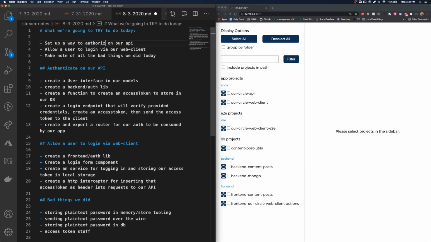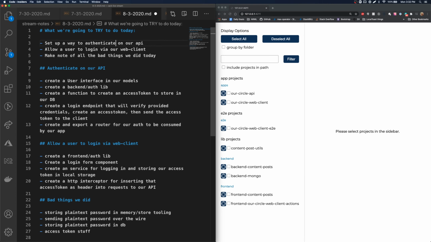It's a way to authorize on our API. No, that's right. Authenticate. So half of it is logging in, making sure the person is who they say they are. The other half is only giving a certain user the information they're entitled to once we know who they say they are.